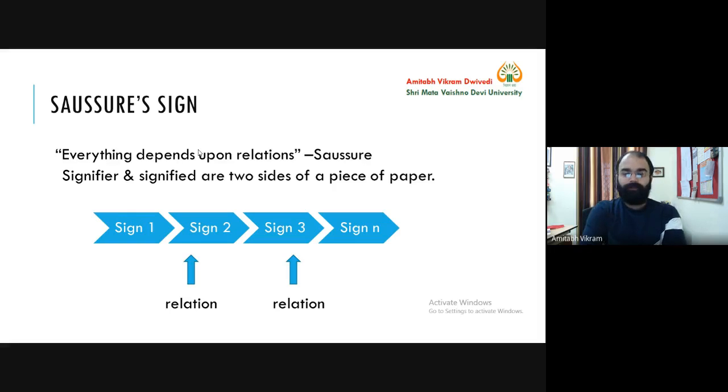Now, one sign also interacts with another sign. So we don't generally talk in single words, like I will say bread and they will say eat. So this one-to-one word exchange is not there. We either use phrases, clauses, or sentences. So this is the way we communicate with each other. We can't simply use one word and then you answer in another word, and then I again use one word. So this is not the way language works. Language works in phrases, clauses, or in sentences.